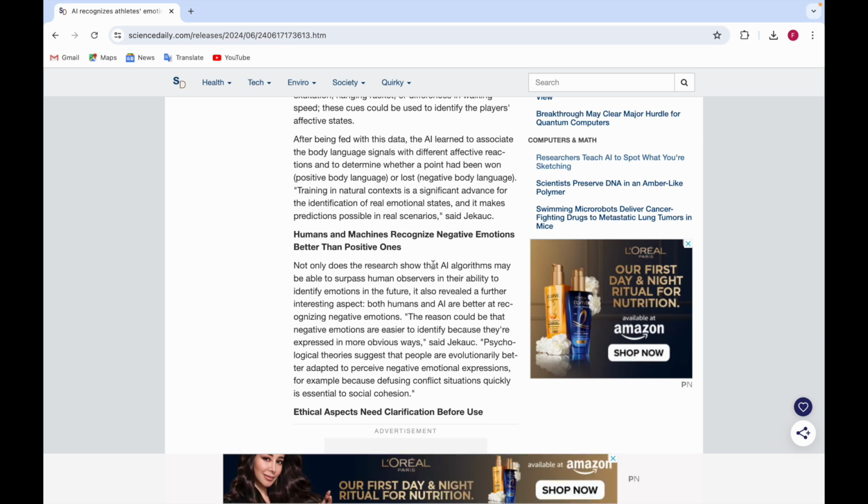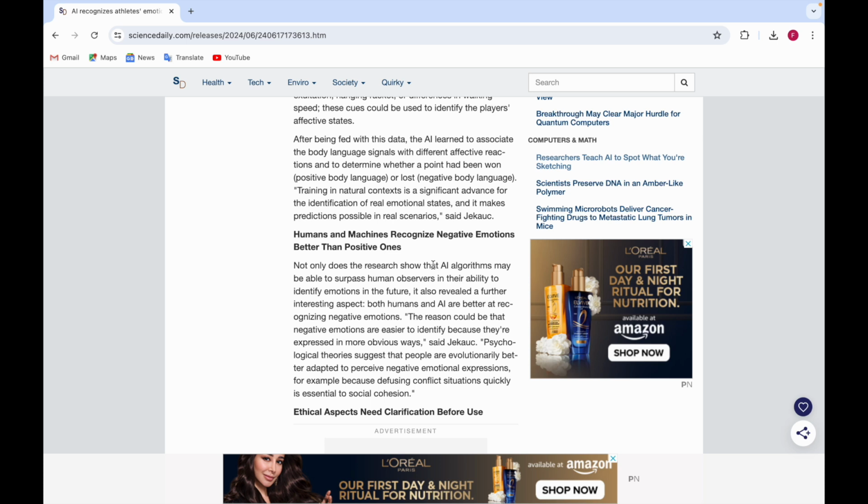Means if you're stressed, or have other negative emotions, humans and AI are able to detect them more easily than the positive ones. They also said that AI algorithms may be able to surpass human observers.